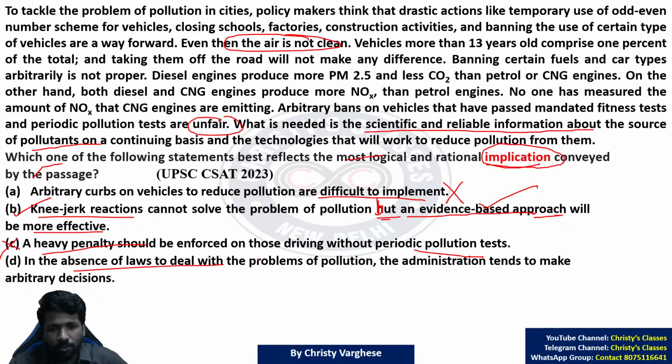Option D: in the absence of laws to deal with the problems of pollution, administration tends to make arbitrary decisions. Again, that is not the implication. Why the administration took that decision is not our problem at all. The whole passage is trying to say something about the wrong identification of the problem and how it should be identified better. So clearly option B is the better choice.